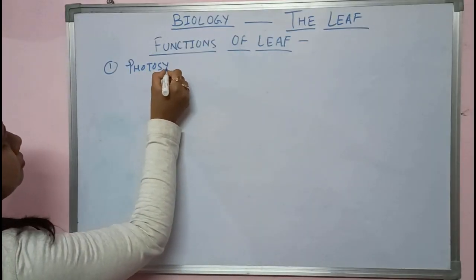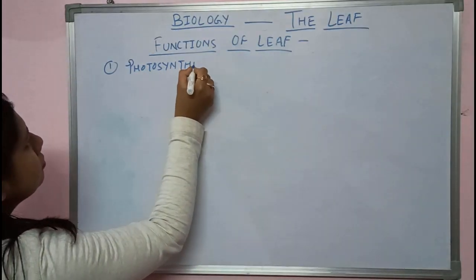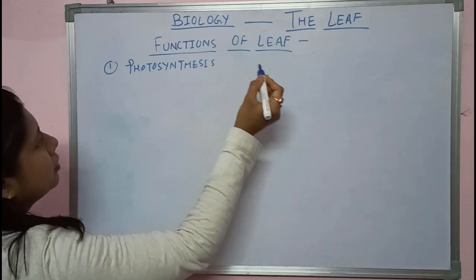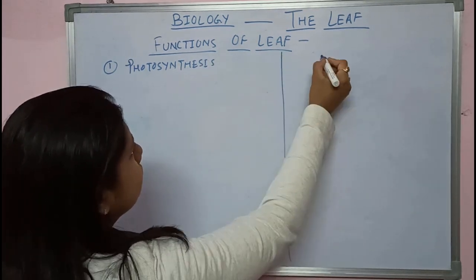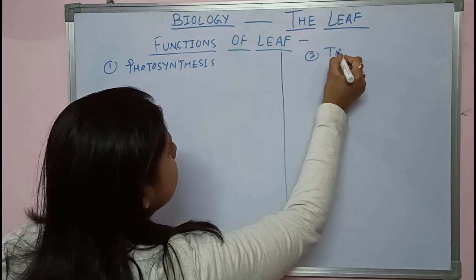photosynthesis and another one is transpiration.